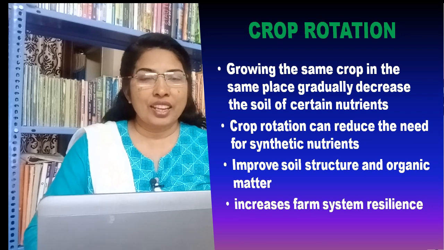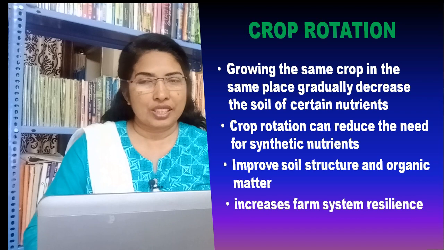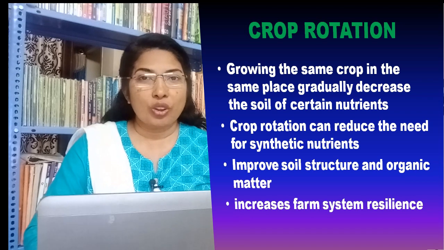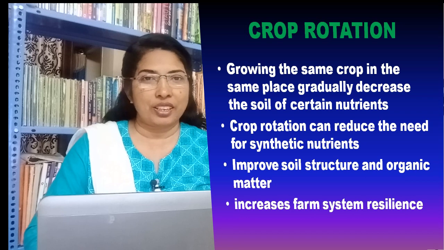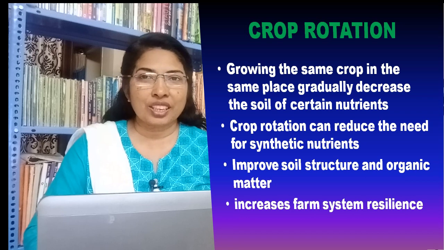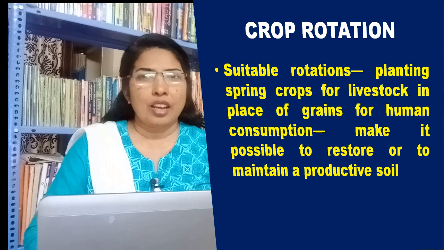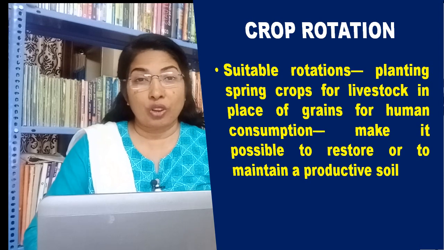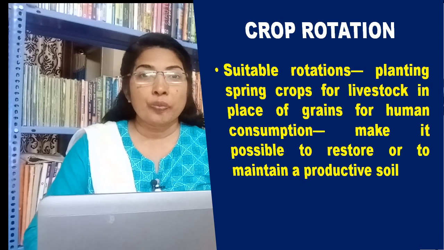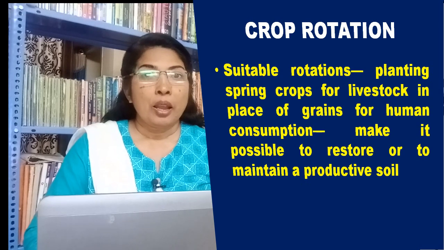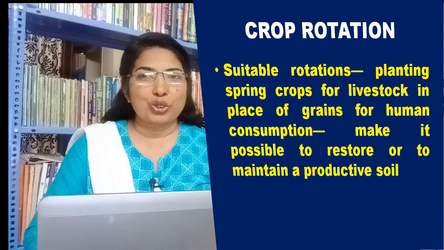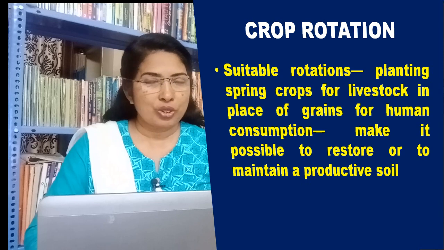A well-designed crop rotation can reduce the need for synthetic fertilizers. It can improve soil structure and organic matter, which reduces erosion and increases farm system resilience. Agriculturalists have long recognized that suitable rotations, such as planting spring crops for livestock in place of grains for human consumption, make it possible to restore or to maintain a productive soil.